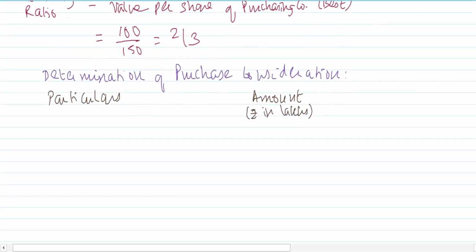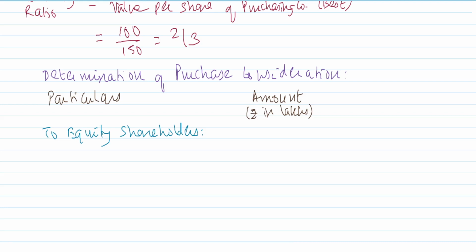We are going to settle the purchase consideration by issuing our shares. So we say to equity shareholders. We want to know what are we giving to the equity shareholders. We know after the bonus there are 0.15 lakh shares, isn't it? This I will multiply with the share exchange ratio, which is 2 by 3. So that is giving me 0.1 lakh